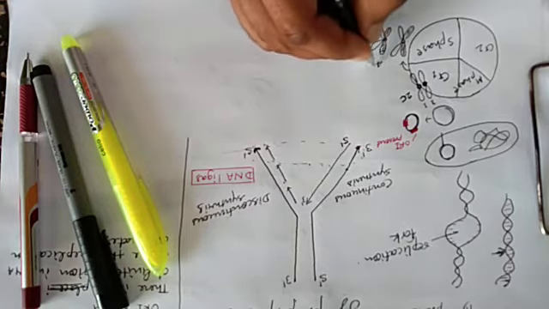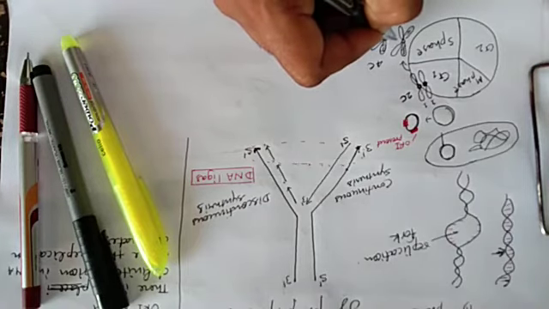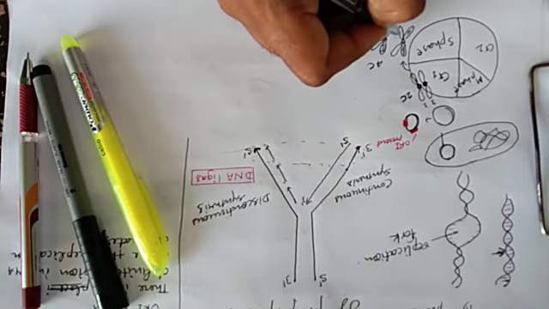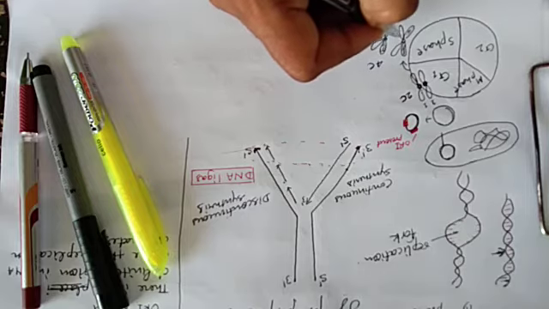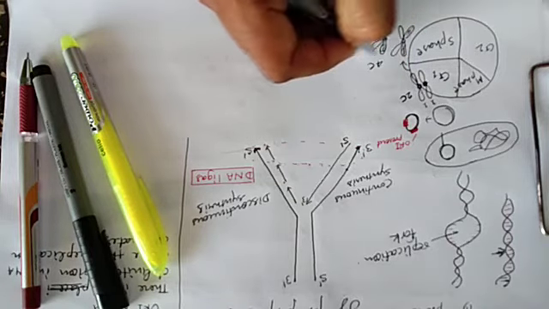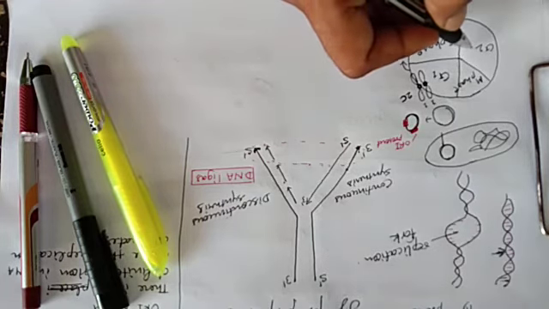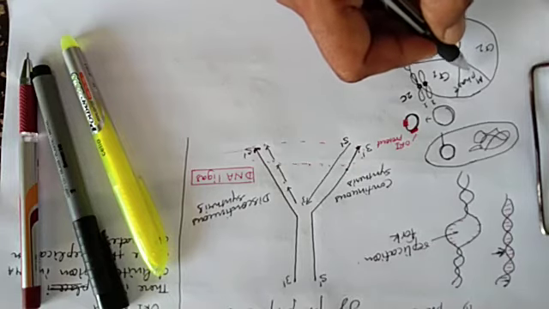So the content is 4C. In the S phase there is synthesis of DNA, which means replication of the DNA. In the G1 phase it is 2C, and then it is 4C, which means there are 4 copies of one DNA. Further in G2 there is some preparation for cell division, and in the M phase: prophase, metaphase, anaphase, telophase.